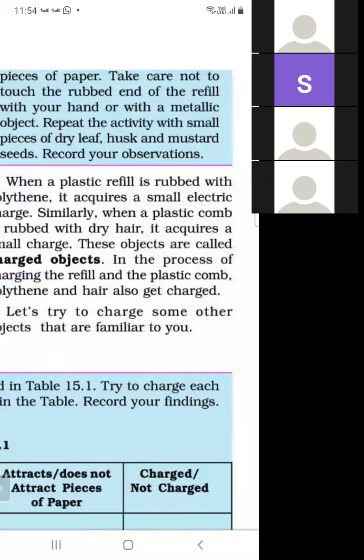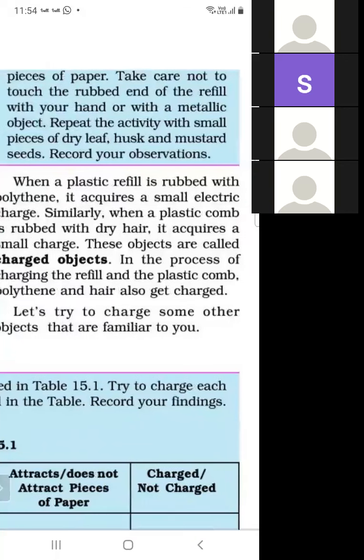Take care not to touch the rough end of the refill with your hand or a metallic object. Why? When we charge the refill by rubbing it with polythene, we should not touch the place where we are charging it. जब हम इसको चार्ज करेंगे रिफिल को रब करके पॉलिथीन से, तो उसको जहां से भी हम चार्ज कर रहे हैं उसको हमने टच नहीं करना. अगर हमको टच करेंगे तो उसका जो चार्ज है वो नीचे ग्राउंड में चल जाएगा.